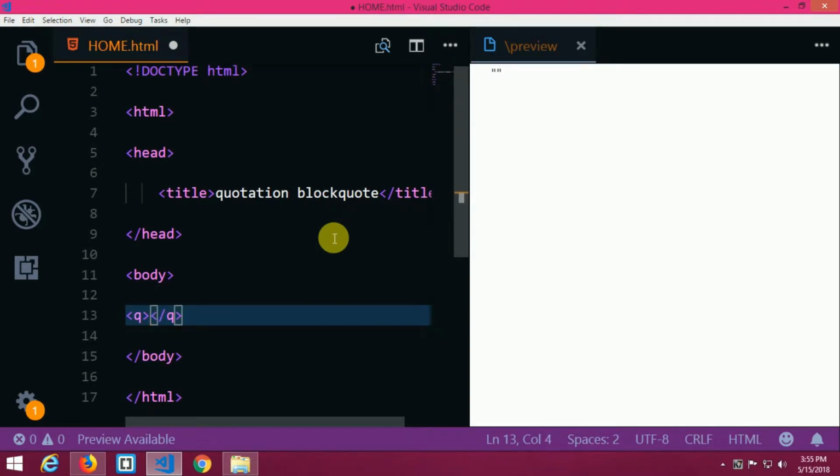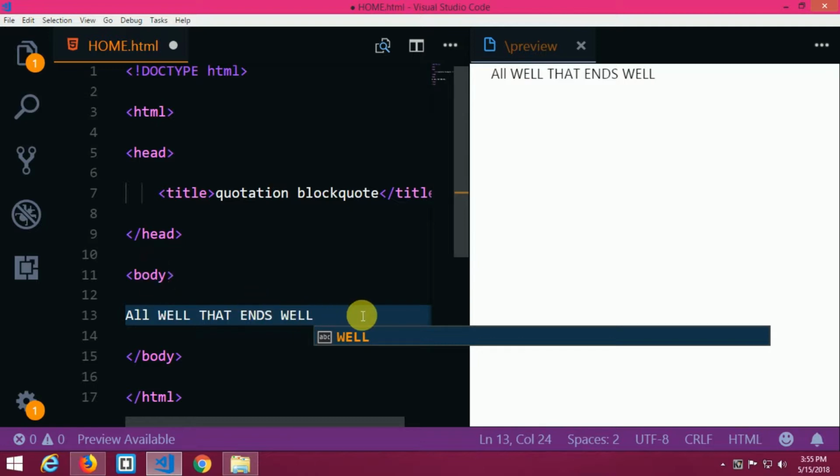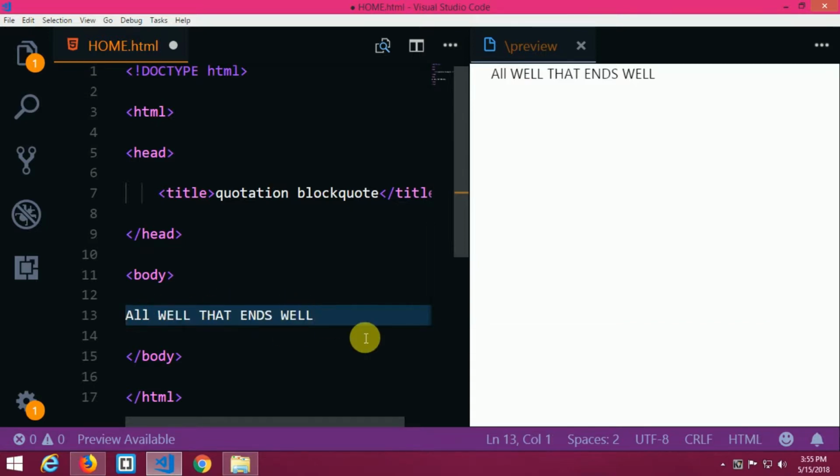So we all know that every thought has a quotation mark at the front of the text and at the back of the text. Like there's a famous quotation, "All's well that ends well." Actually, we all know that all sorts of quotes have quotation marks in front of their text and at the back of the text, I mean at the end of the text. So we are missing the quotation marks. So how can we fill them in?